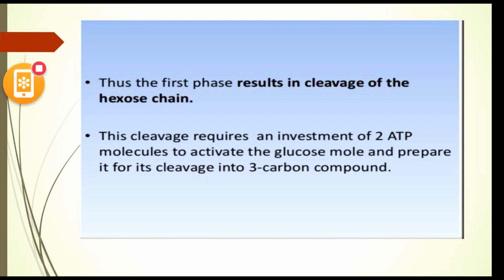The hexose chain breaks down into 3 carbon compounds, like glyceraldehyde 3-phosphate. In glycolysis, we convert this 6 carbon chain into 2 molecules of 3 carbon compound, which is pyruvic acid. So, next slide.